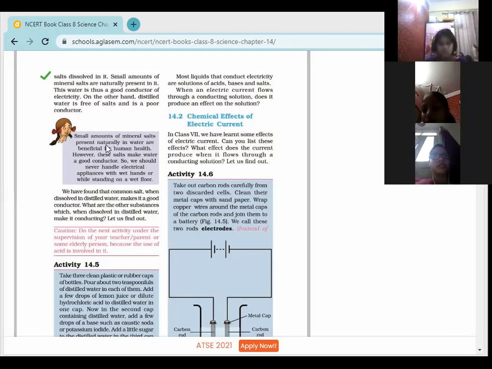If I am talking about distilled water, meaning a pure form of water, or you may say boiled water, when you boil water it becomes free of the impurities. Then pure water is a poor conductor. And if we add salt in it, then it becomes a conductor. Yes, you may form the extra question over here. It's your wish, side by side you can form. Small amounts of minerals are already present in natural water, so that is a good conductor. If it is distilled, it is a poor conductor. If the minerals and salts are dissolved, then it is a good conductor of electricity.